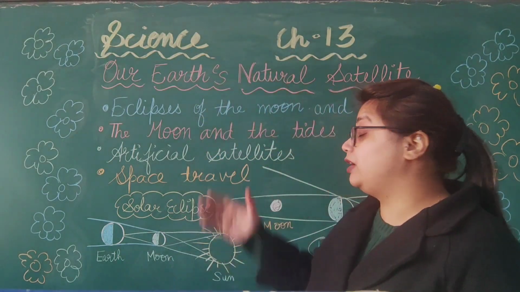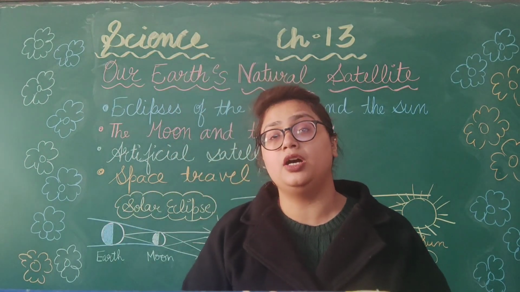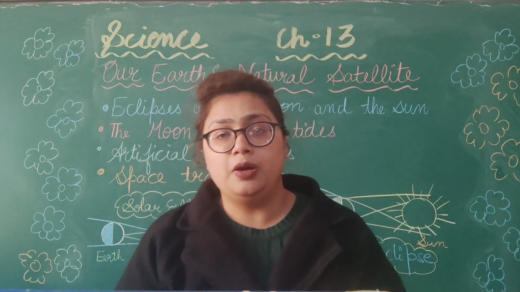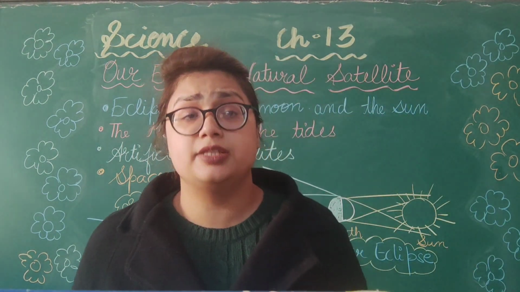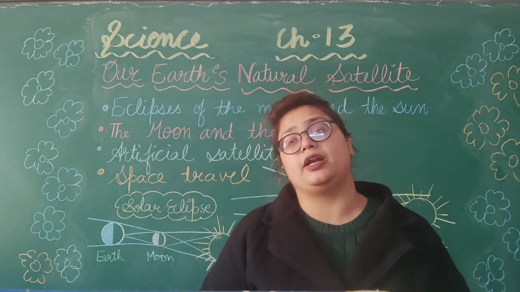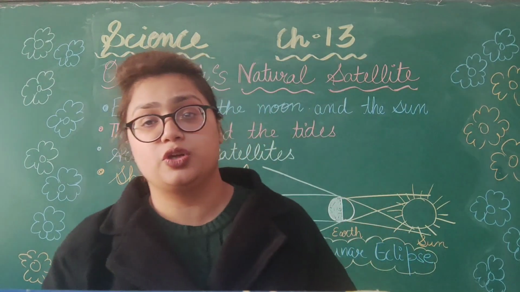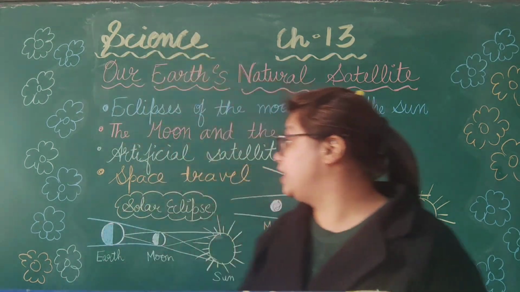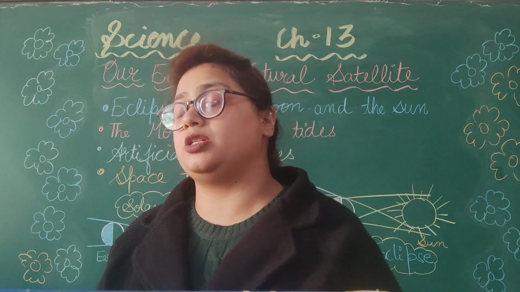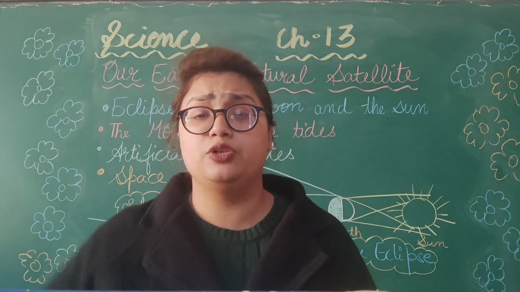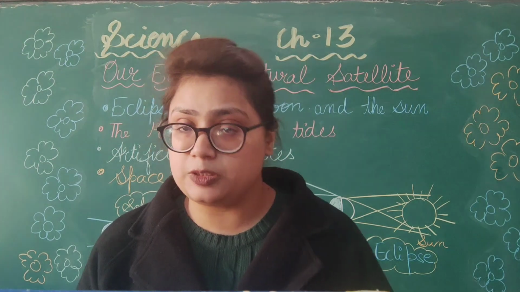And then we have studied how the tides are happening on the earth's surface. It is because of the gravity of the moon. Then we have studied about a few artificial satellites. The very first artificial satellite was Sputnik 1, and the Indian very first was your Aryabhatta. Then we have studied about how the astronauts are traveling in the space, what needs to be there, then only you can travel in the space.